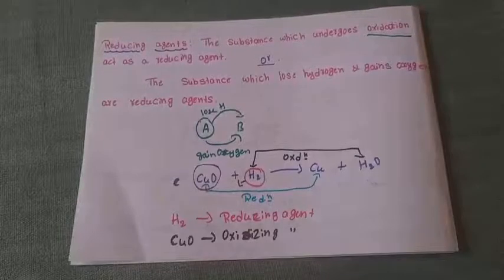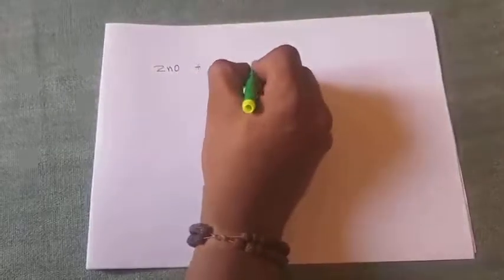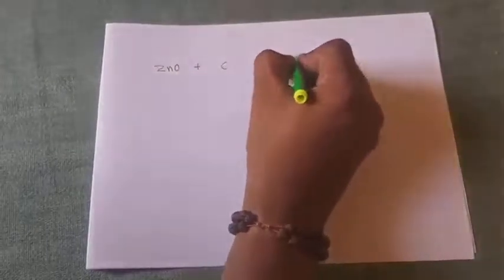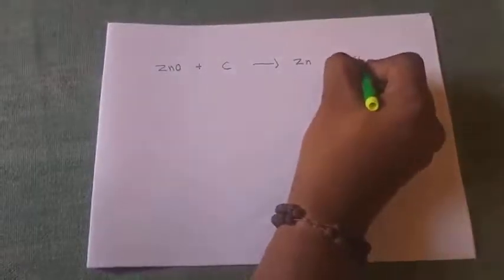Now consider some examples and tell me which is the reducing agent, which is the oxidizing agent, which is under reduction and which is under oxidation. Consider one example: when ZnO is reacted with carbon, it forms zinc plus carbon monoxide.